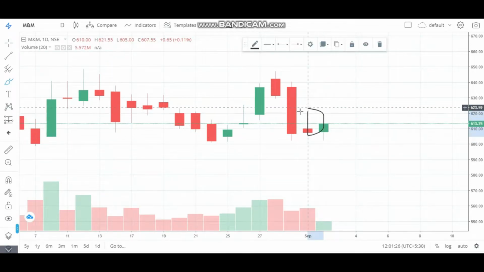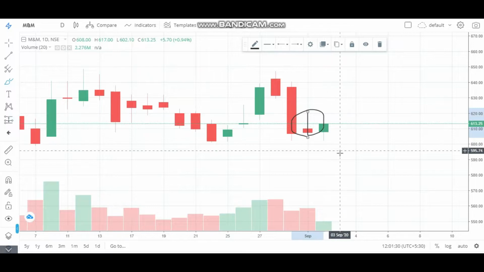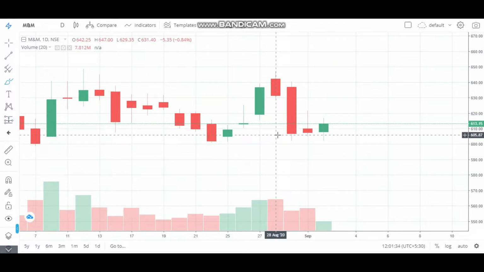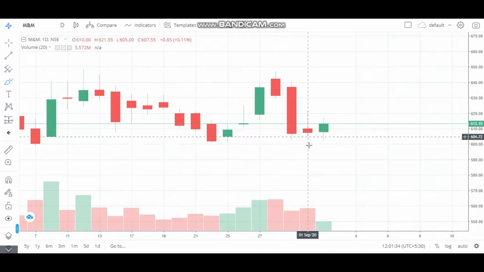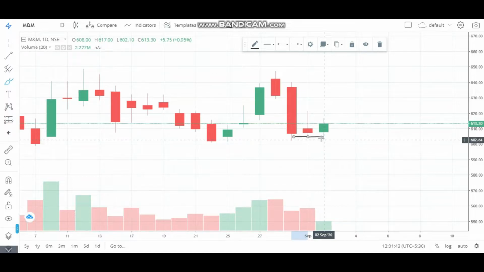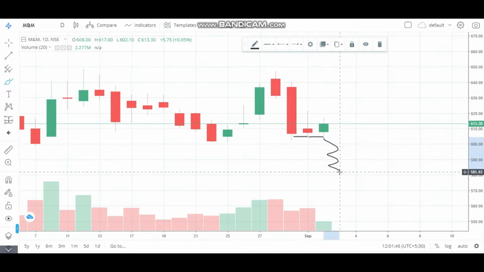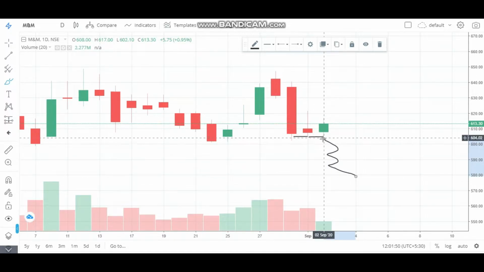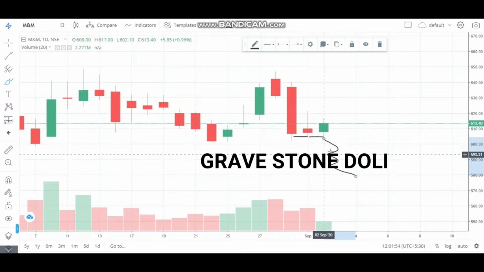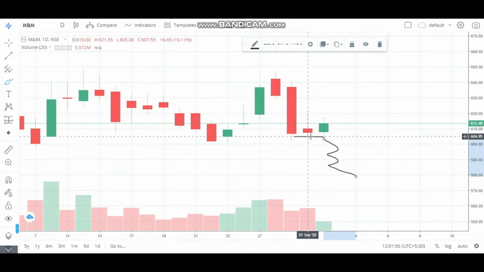And one more reason, in this daily time frame we can see inside candle here. So yesterday's trading session, inside candle formed. So if the price crossed this small candle here, it means it had a probability that it will move more lower. Price did cross this small doji, gravestone doji, but it took a retest and it started moving upward.